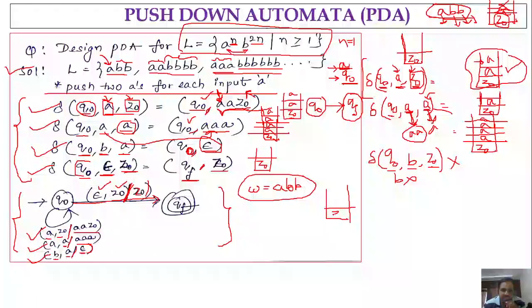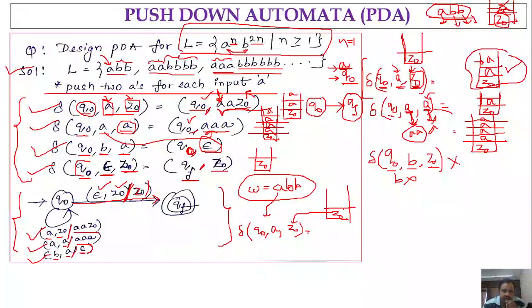Initially the stack content is Z naught, right? So what is the first input that we have? A. So we are in state Q naught, the input is A, and the stack content is Z naught, so we are taking that Z naught here, right?